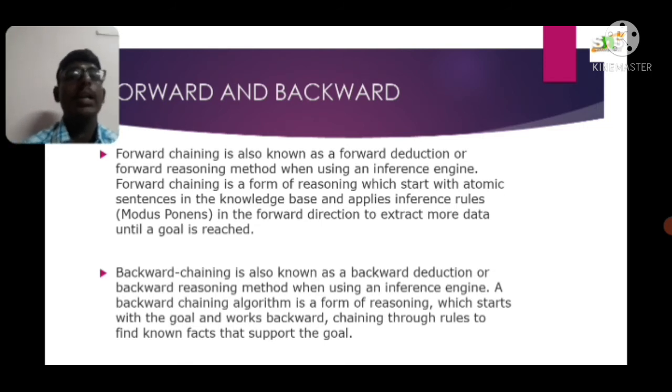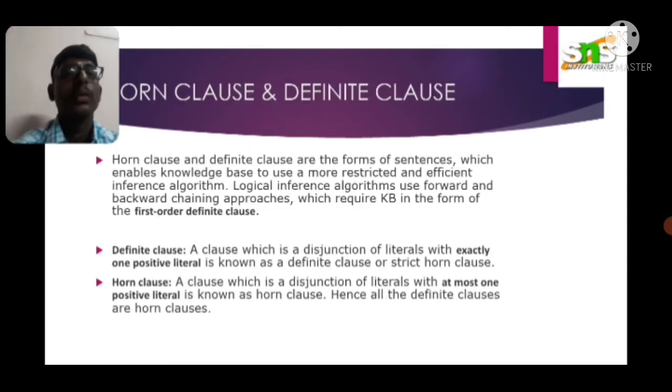The backward chaining algorithm is a form of reasoning that starts with the goal and works backward, chaining through rules to find facts that support the goal. Horn clauses and definite clauses are forms of sentences that enable the knowledge base to use a more restricted and efficient inference algorithm. A definite clause has exactly one positive literal.